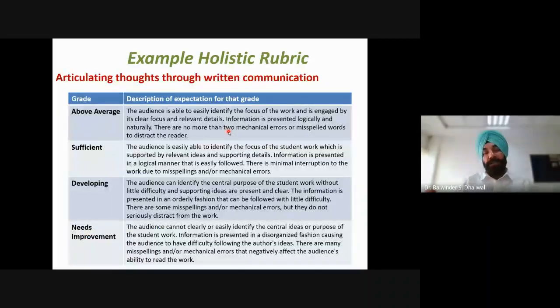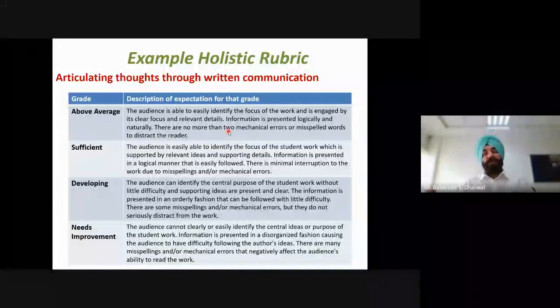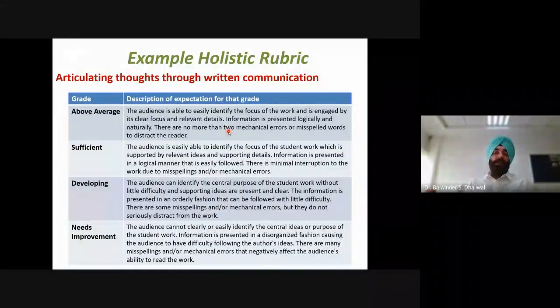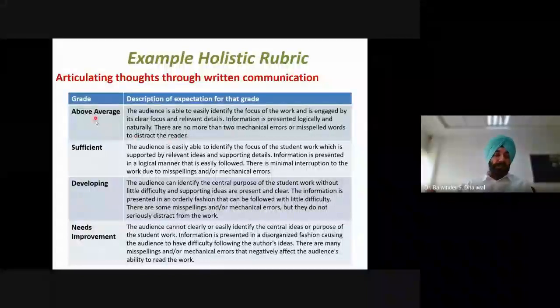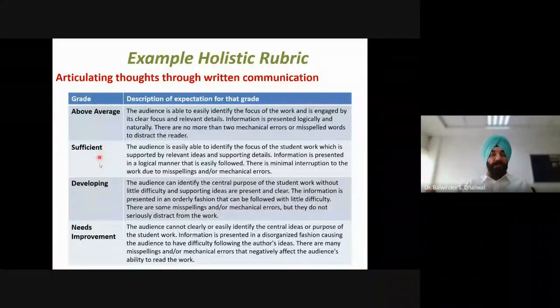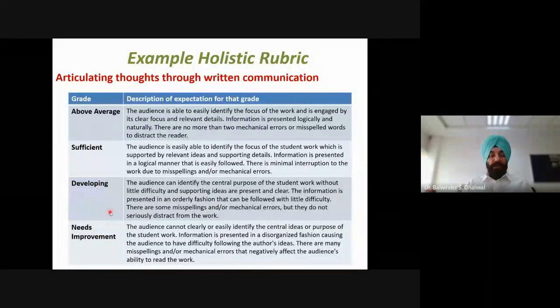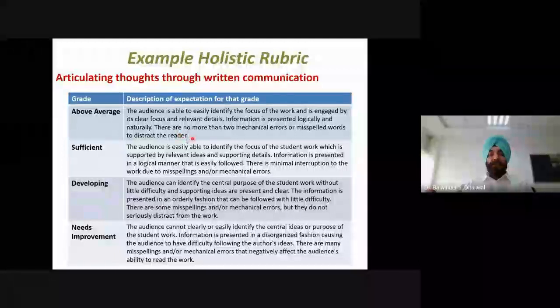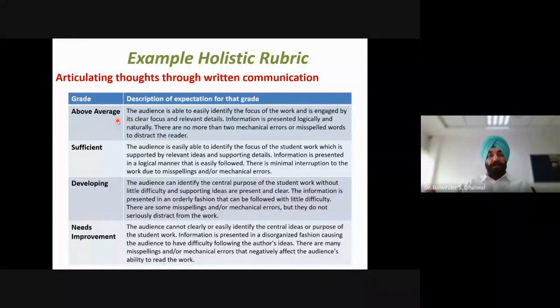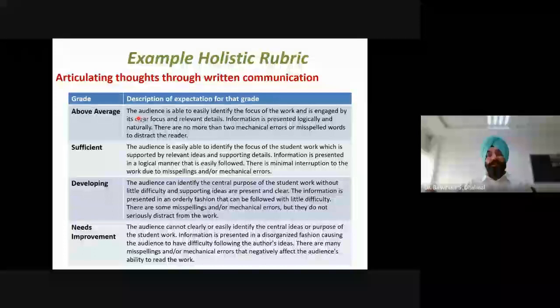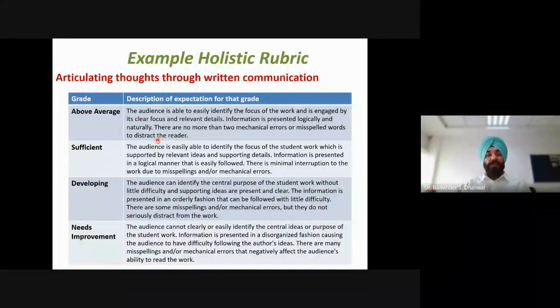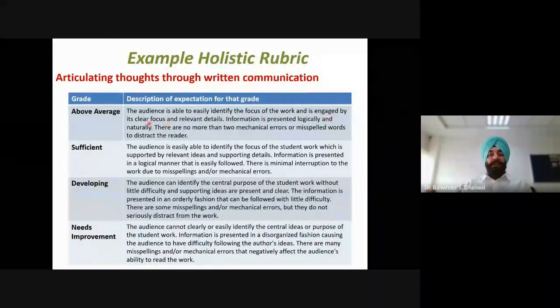For example, we can consider this holistic rubric, which is used to evaluate written communication. Here we can see that we have 4 grades: above average, sufficient, developing, and needs improvement. These are 4 grades, and each grade is described. For example, we can go through this description of above average. If the written communication satisfies this description, the audience is able to easily identify the focus of the work and is engaged by its clear focus and relevant details.